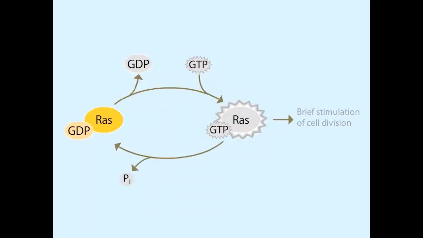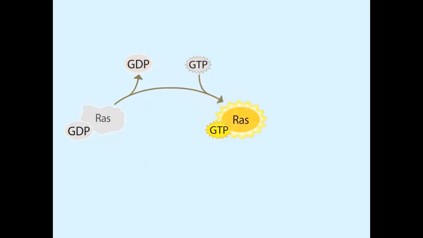stimulating cell division. Some human cancers contain an abnormal form of Ras. Investigations of these cancers showed that if the abnormal form of Ras is stimulated to pick up GTP, it becomes permanently bound to GTP because it cannot hydrolyze GTP into GDP and inorganic phosphate. Therefore, Ras remains permanently activated and causes continuous cell division. If the abnormal form of Ras is inhibited in some way, the cells stop dividing. This discovery has led to a major effort to develop specific Ras inhibitors for cancer treatment.